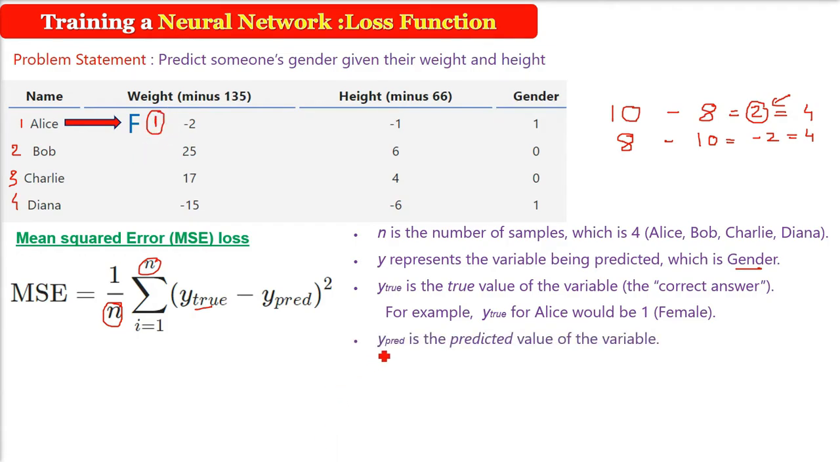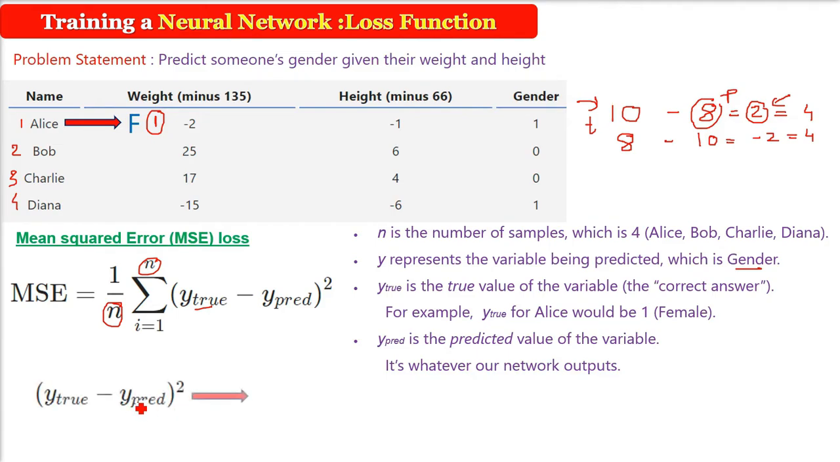And what is y sub predicted? This is the predicted value of the variable, that is, whatever our network is producing or outputting at the output layer. What we wanted was the true value, and what we got is the predicted value, and we subtract them and we square them. We square because we don't want negative numbers. This is why it is called the squared error.